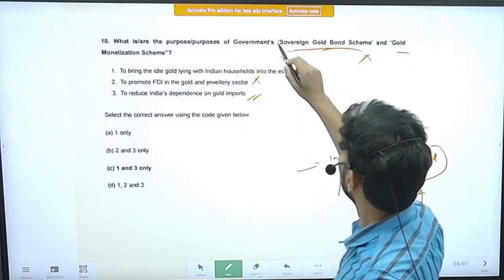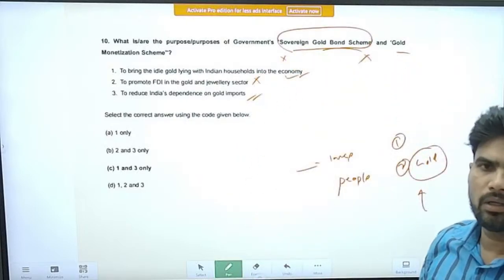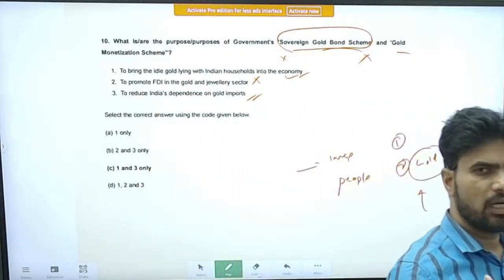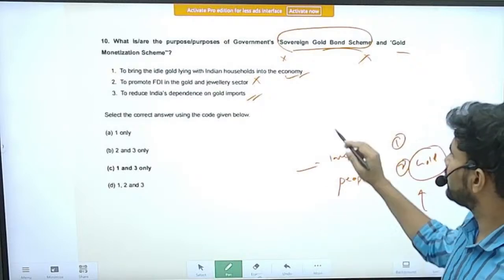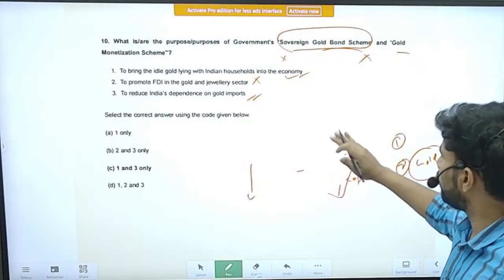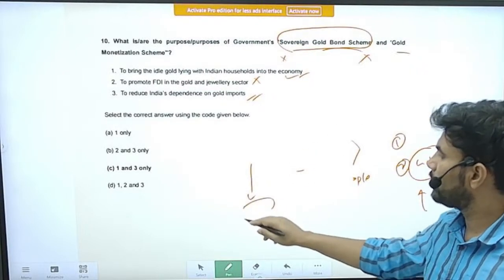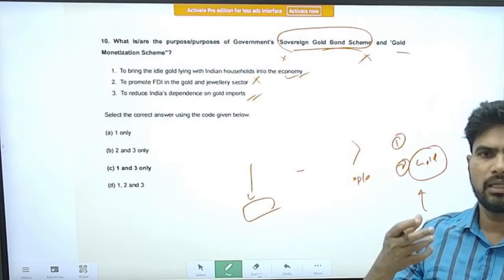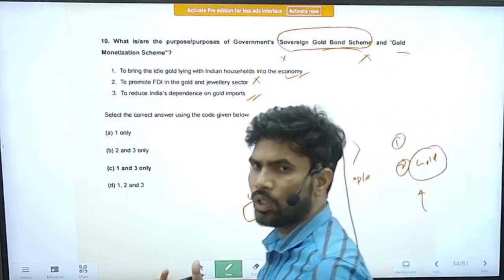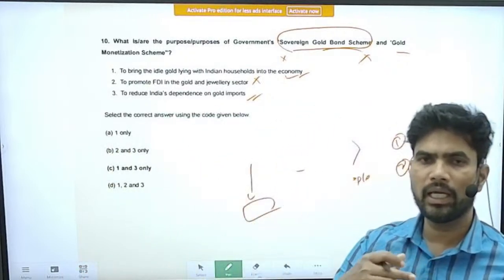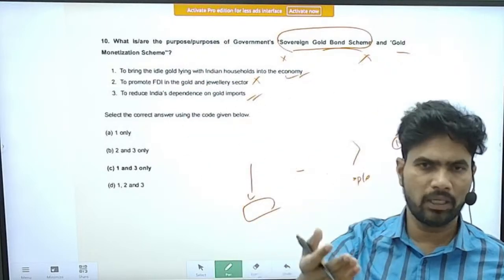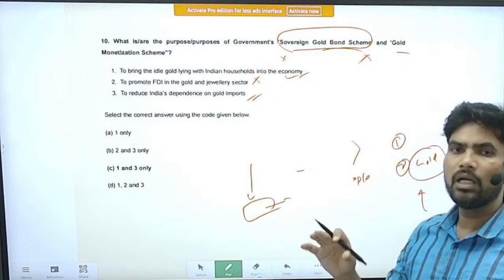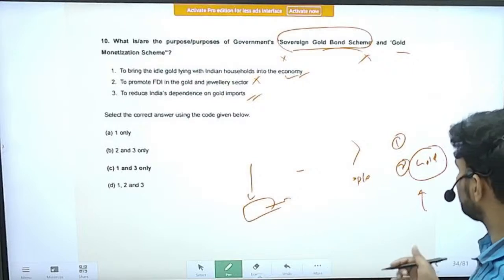So the first scheme, it is something like issuing paper gold. The paper or bond that will be given to the person will have the value of the gold. So whenever that person comes with the bond after the bond has matured, the present value of the gold, when the person has come to encash his bond, that amount will be paid to the person. So effectively, if a person is buying gold and selling the gold at a particular time after 2 years, 1 year, the prevailing rate at that time will be paid, something like that. The scheme was meant like that, right?